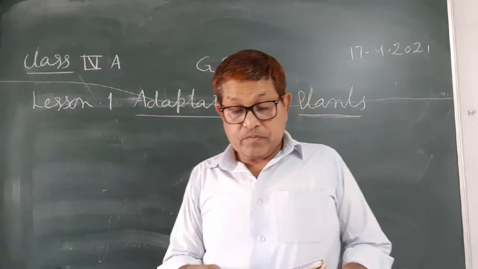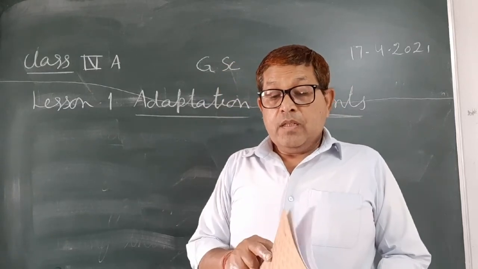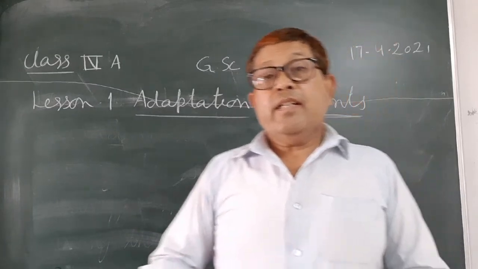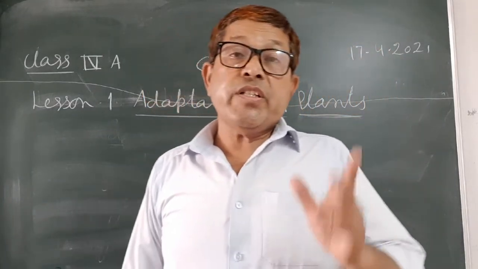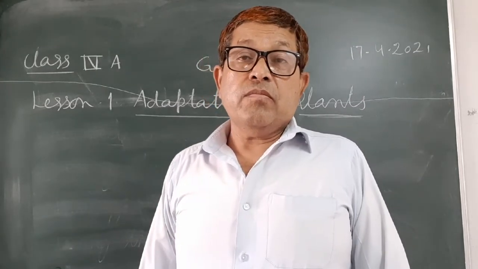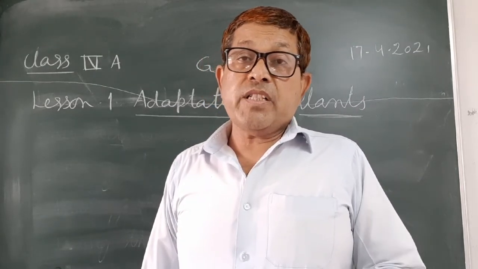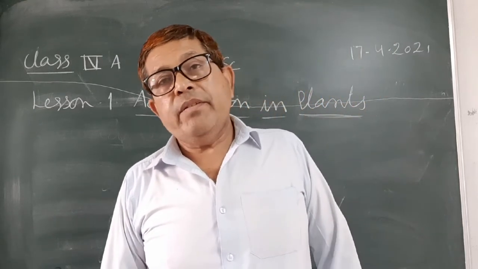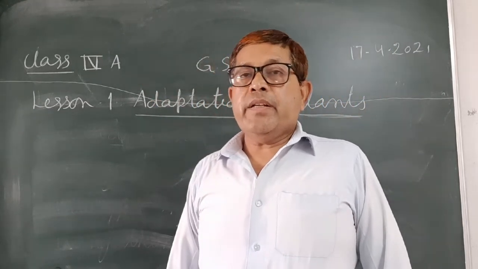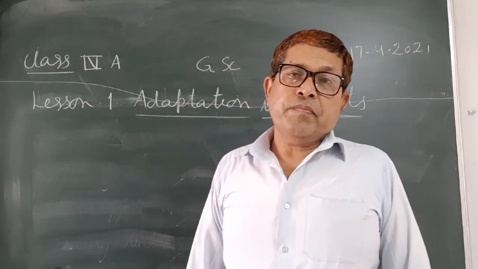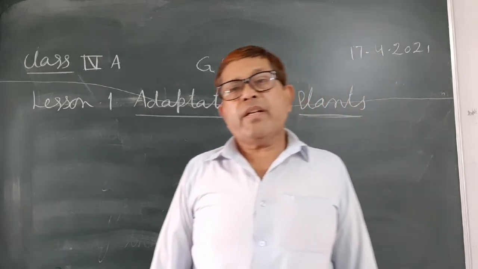Last time we discussed adaptation. What is adaptation? The importance of adaptation. I told you organisms have adaptive features by which they can survive or live in a particular area, particular climatic conditions.